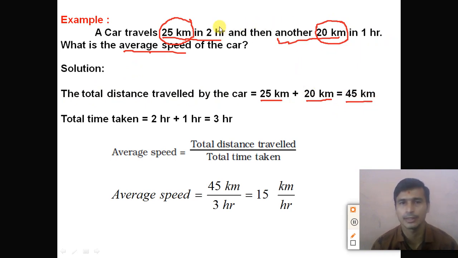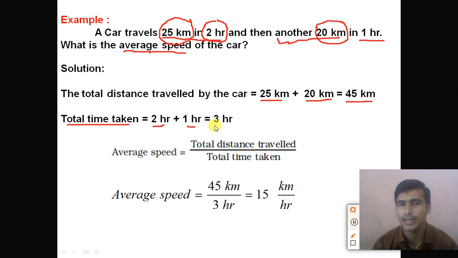Time taken to travel the distance 25 kilometer is 2 hour, and time taken to travel the distance 20 kilometer is 1 hour. So the total time taken is equal to 2 hour plus 1 hour.